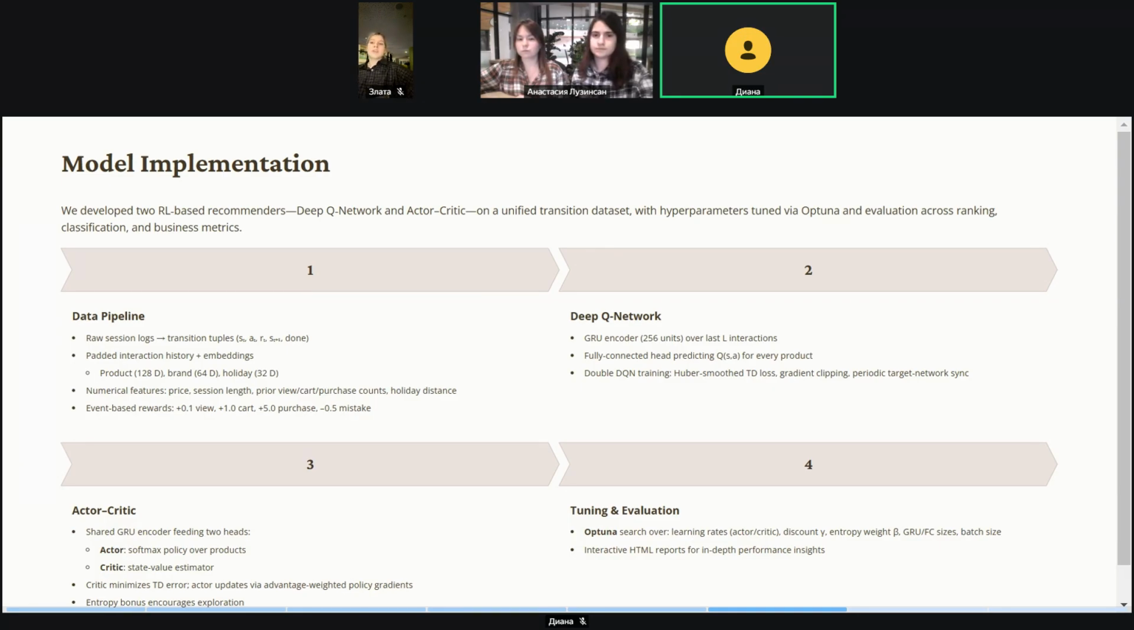So, about architecture and optimization of Actor-Critic, a shared GRU encoder feeds into two heads, an actor and a critic. The critic minimizes TD error, while the actor uses advantage-weighted policy gradients plus an entropy bonus to encourage exploration. And tuning and evaluation, all hyperparameters are optimized via Optuna. Final models are evaluated on ranking, classification, and business metrics, with results presented in interactive HTML reports.